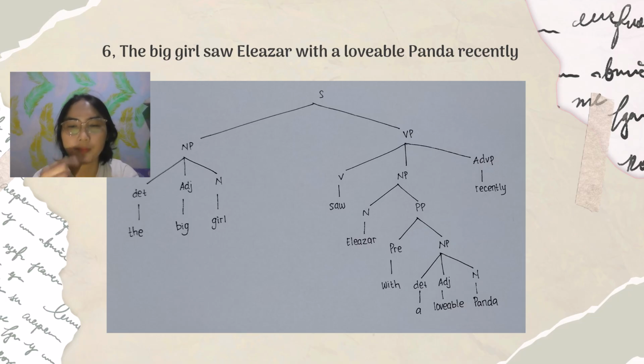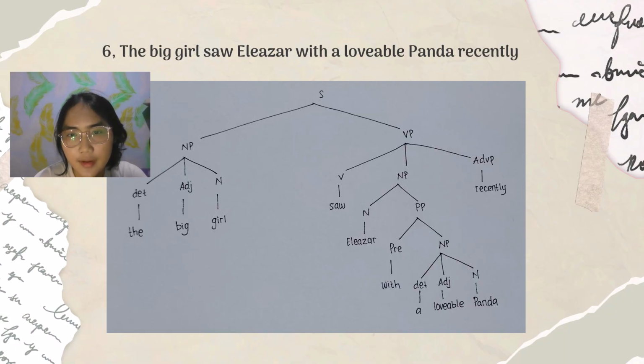So the first diagram means the big girl saw Eleazar who was carrying the panda. And I divided it into two branches, NP and VP.